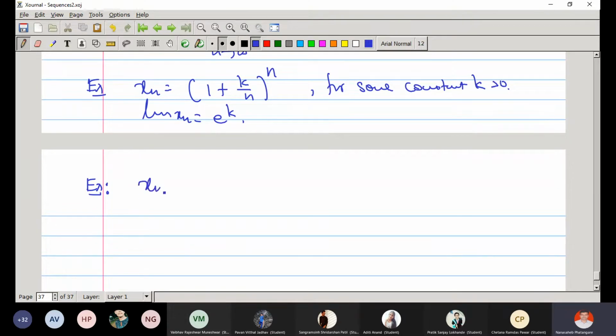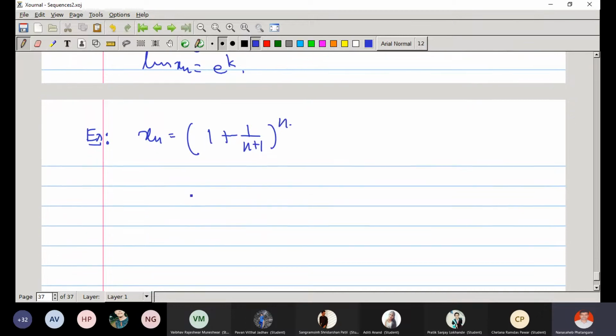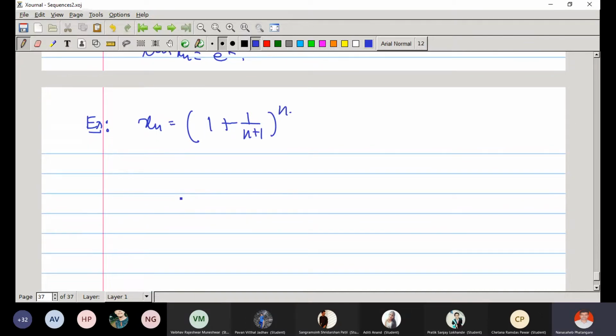look at this sequence. xn is equal to... so what is the limit of this sequence? So I will make some adjustments.